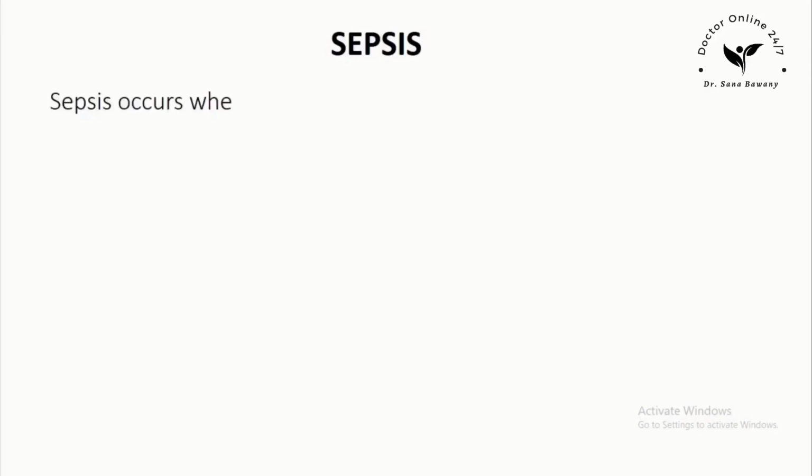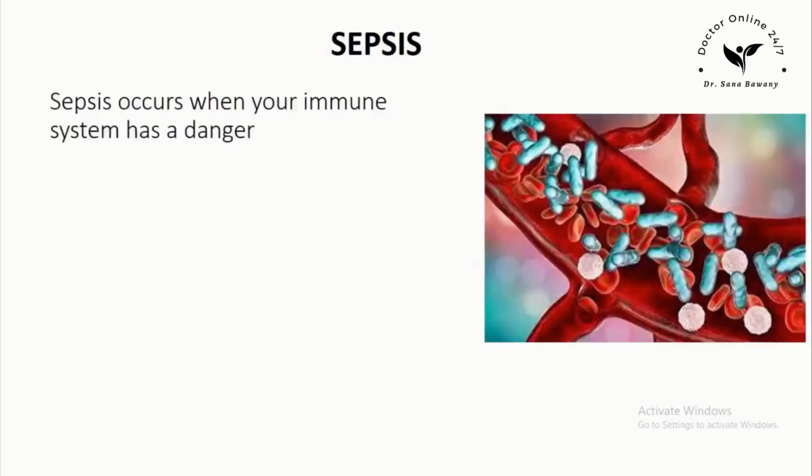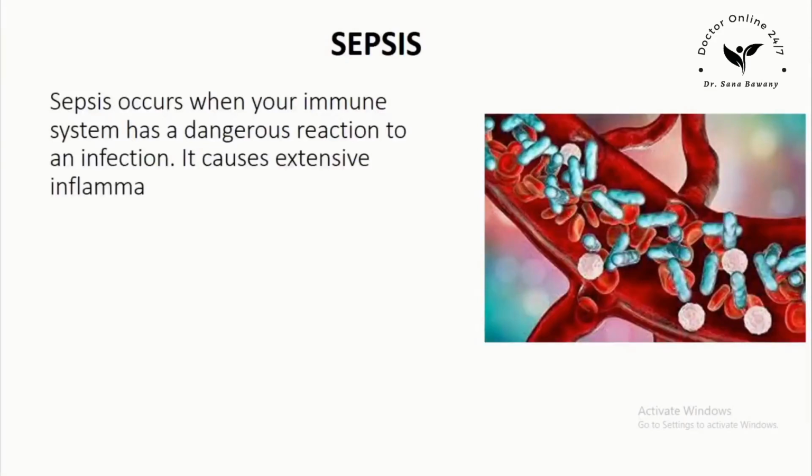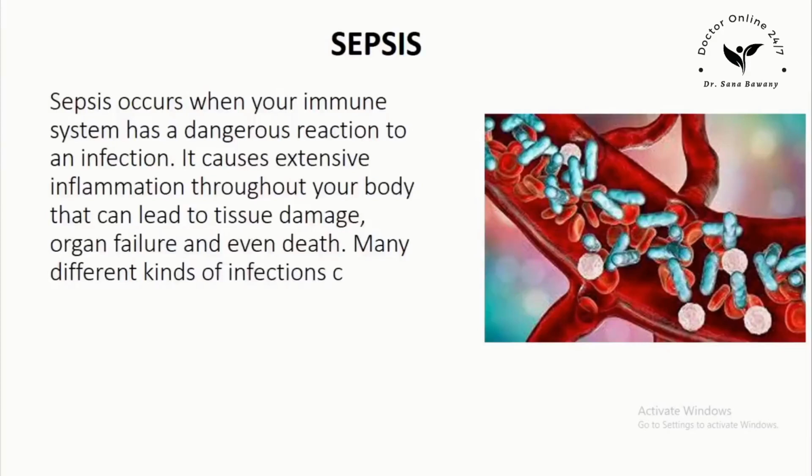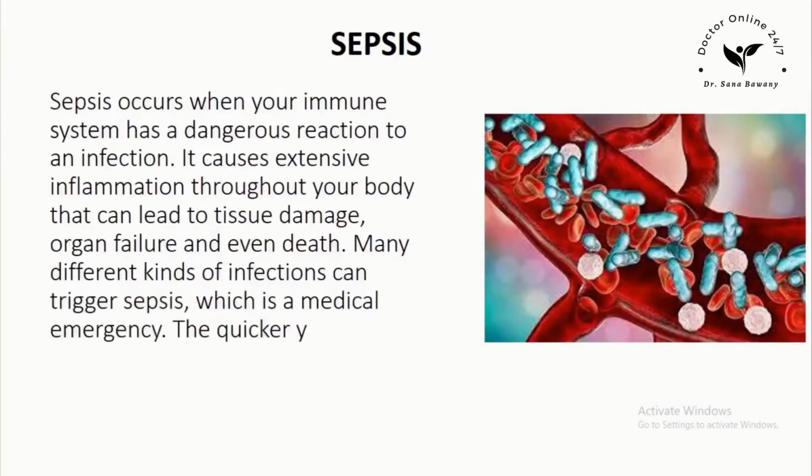Sepsis occurs when your immune system has a dangerous reaction to an infection. It causes extensive inflammation throughout your body that can lead to tissue damage, organ failure, and even death. Many different kinds of infections can trigger sepsis, which is a medical emergency. The quicker you receive treatment, the better your outcome will be.